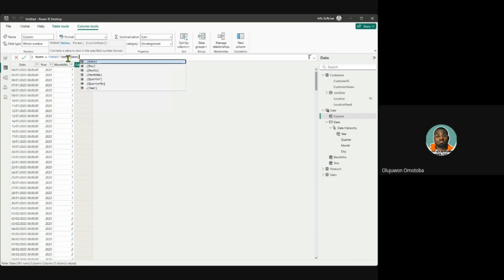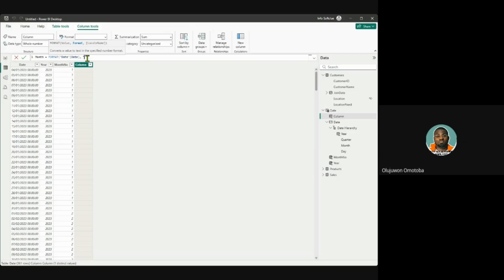And I'll be giving it the formula. This comma shows that something is expected from me. And if you look at this, it is a guide. Remember I told you this is a guide. We have the value that is expected, which is the date that has been given. The format is expected from me, which is